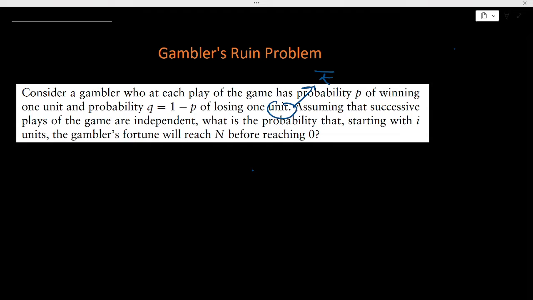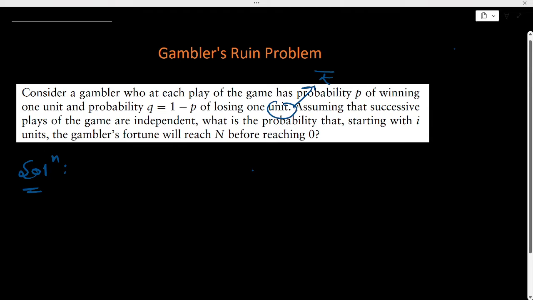So what our problem is saying is that our gambler is playing some game and initially he has I rupees. So we have to find the probability that he will have a fortune of n rupees before reaching 0 rupee. Okay, so let's solve this problem.